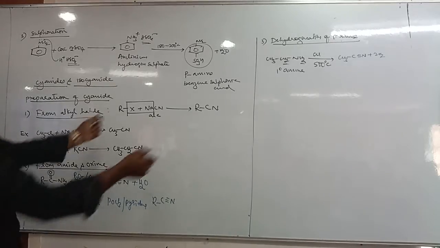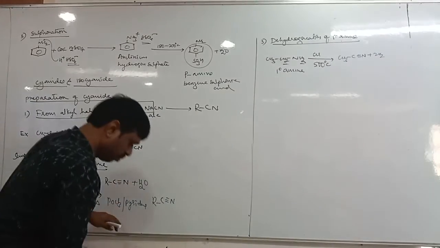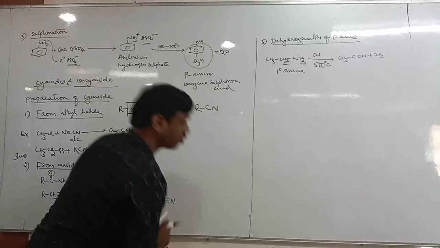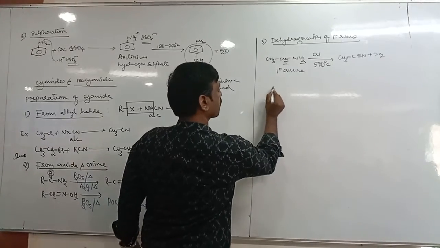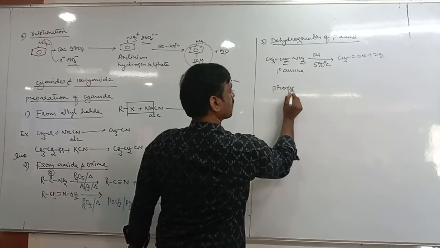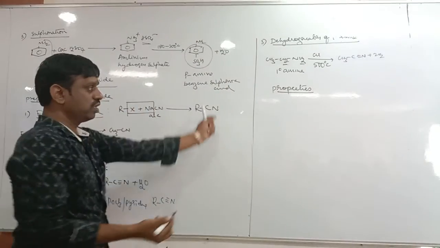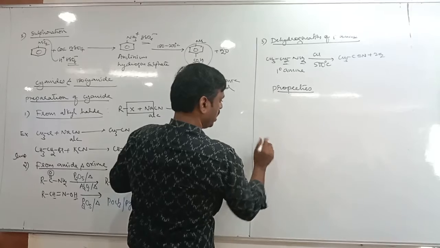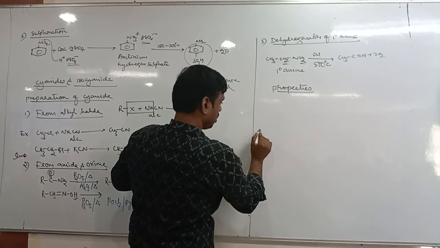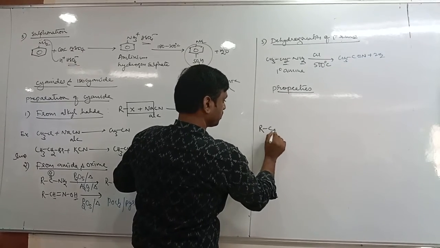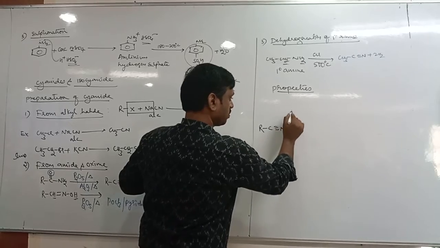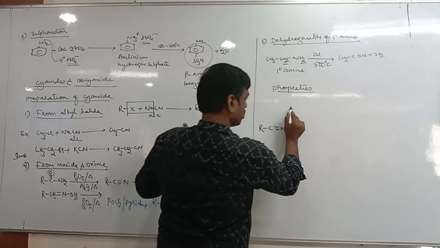Next is properties. Properties also we have already studied. Let us take cyanide RC triple bond N. There are three properties.